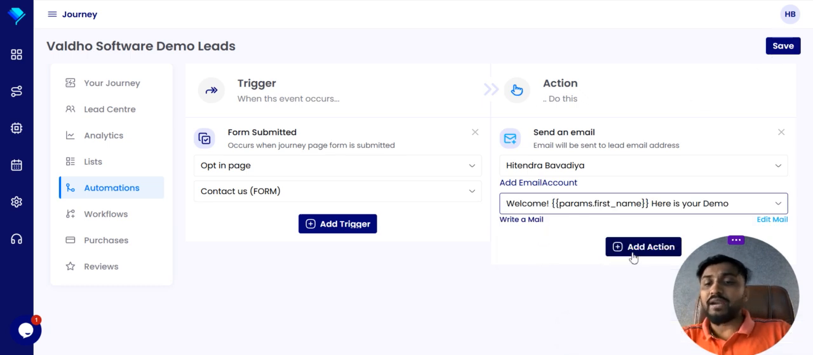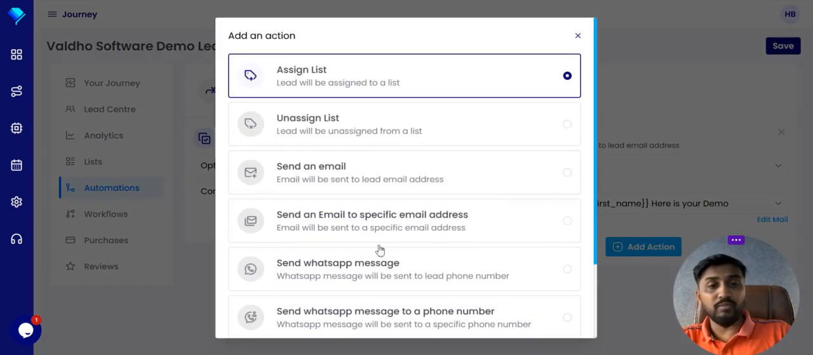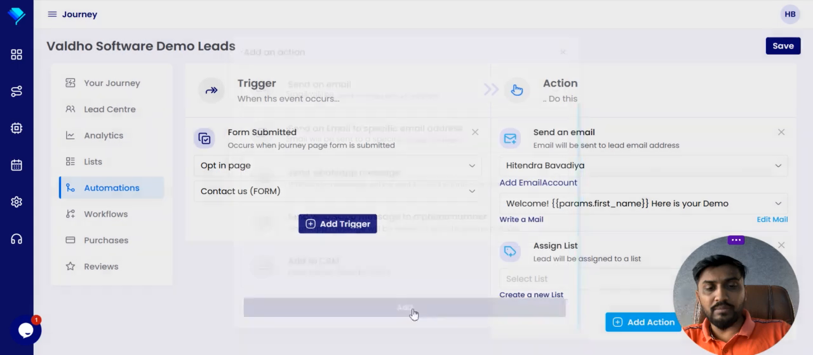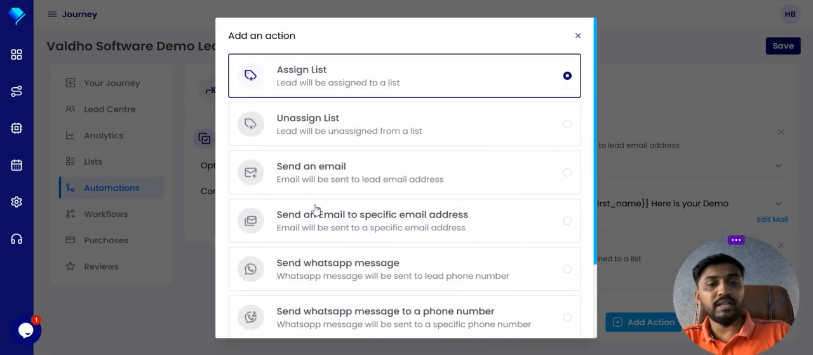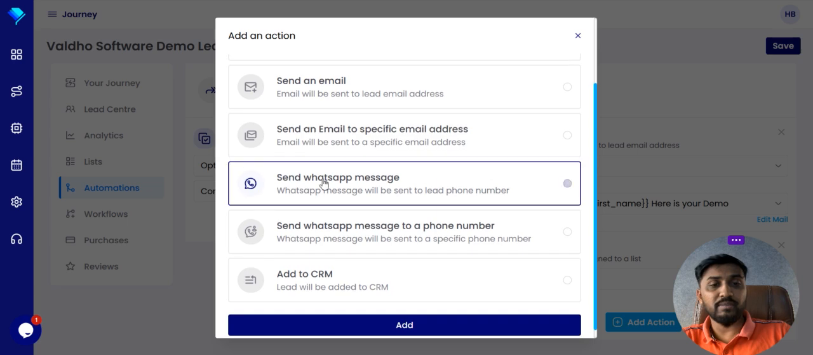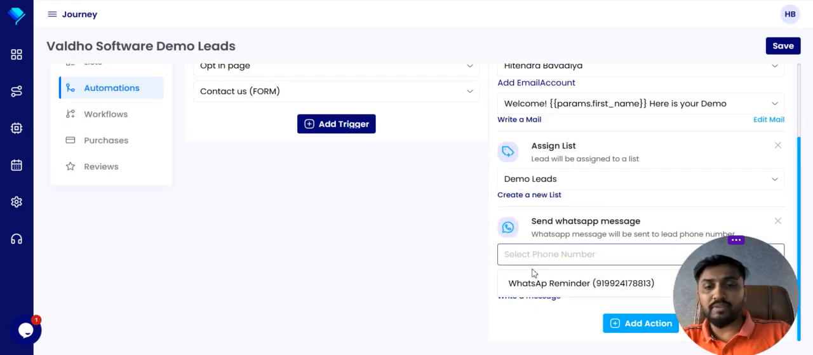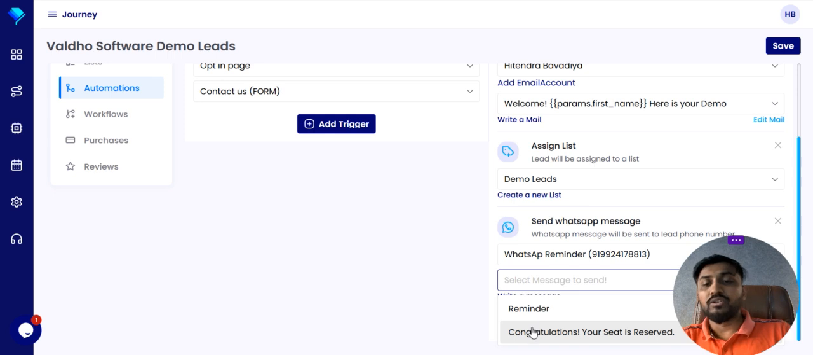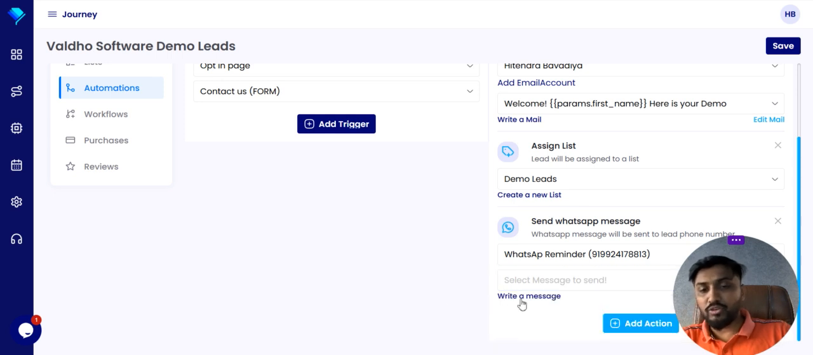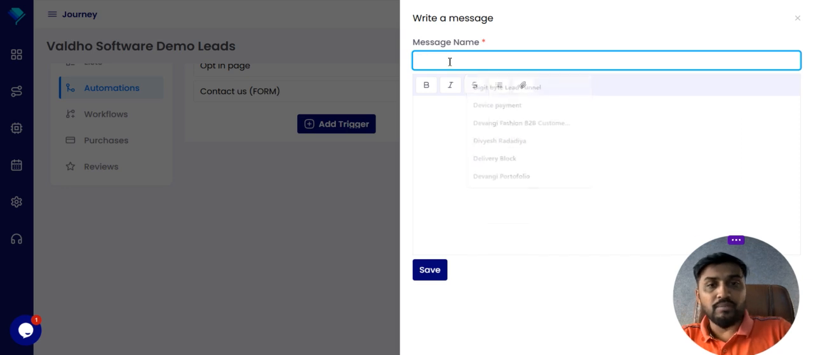Just save it. If you want to add more actions on this trigger, you can add more as well. Assign list, for example, I want to assign a list. Once we get the list, we'll get the assignment. Send WhatsApp message. For example, we have a WhatsApp number over here, and we want to send them a new WhatsApp message.